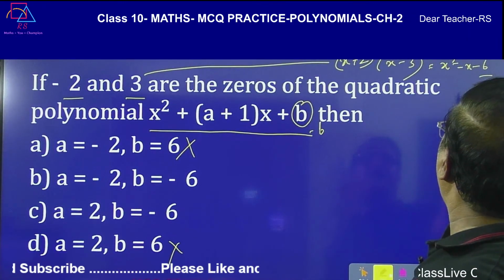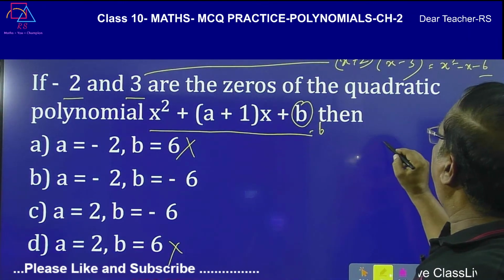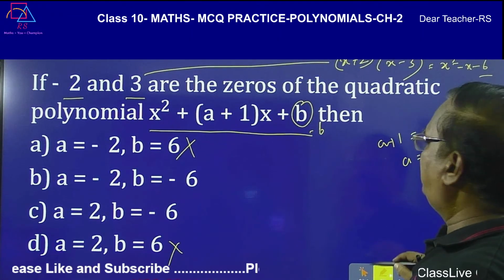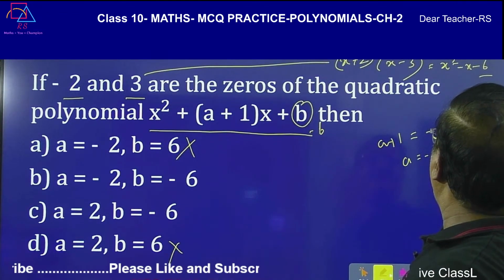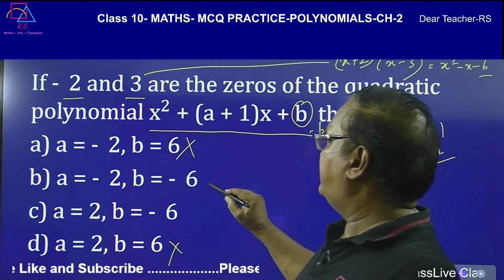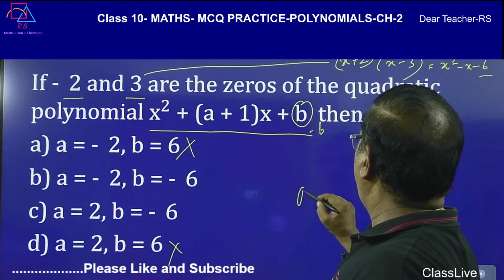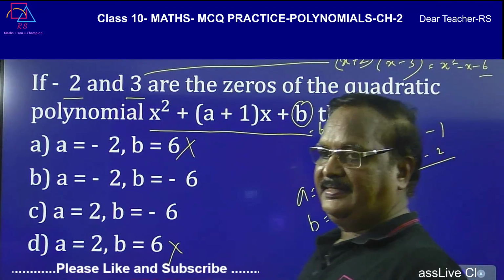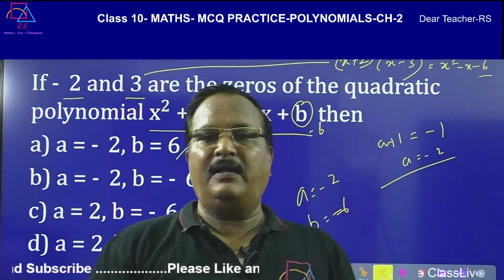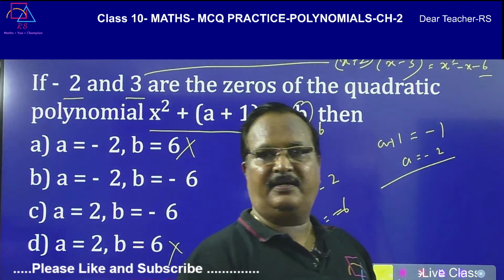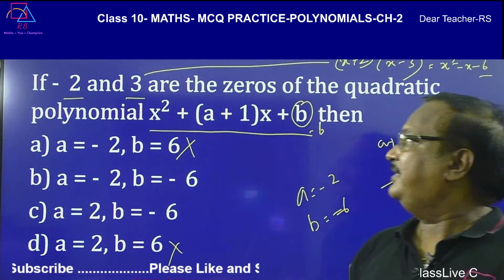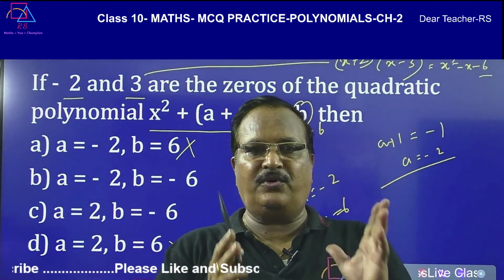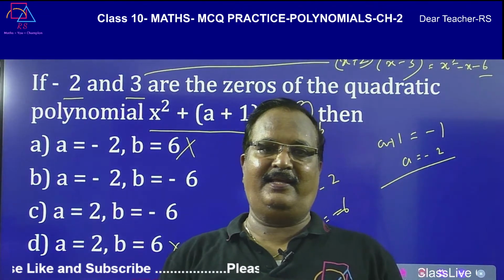Only we have 2 answers, between b and c. Now we got b, and the coefficient of x is minus 1. So a plus 1 is equal to minus 1, a is equal to minus 1, the plus 1 goes that side, it will become minus 2. So the answer is a is equal to minus 2 and b is equal to minus 6. A very important question. With the 2 zeros, you should be able to form a quadratic polynomial very easily.